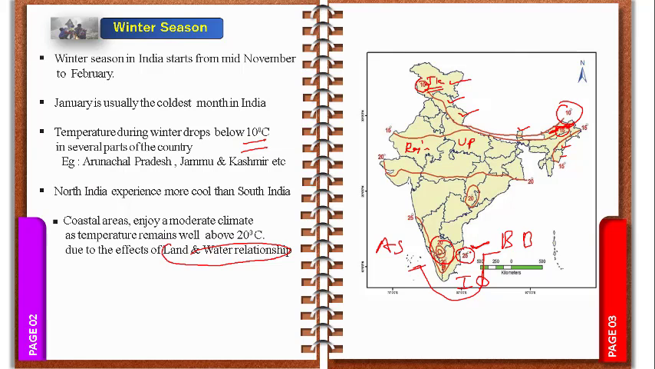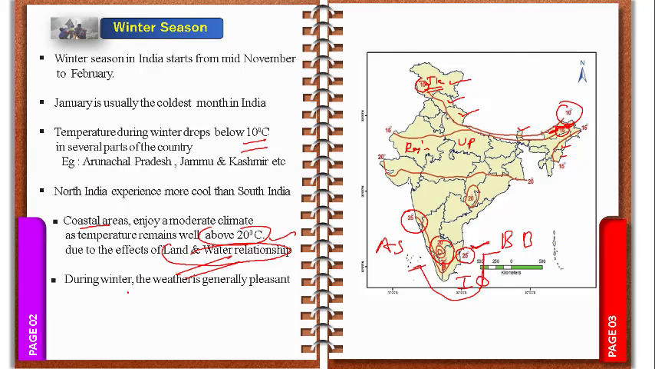So why are they enjoying this type of climate? Due to the presence of the ocean, that we call the land and water relationship. Yes or not? About 20 degrees Celsius also occurs in the coastal regions. That's the reason for 25 degrees Celsius here, and the Goa and Maharashtra region also you can find 25 degrees Celsius. Did you understand, children? Yes. So we call it a moderate climate. Coastal regions are enjoying well.